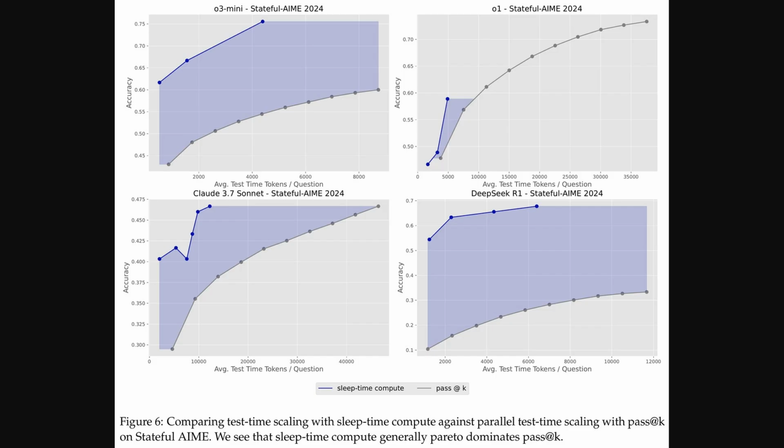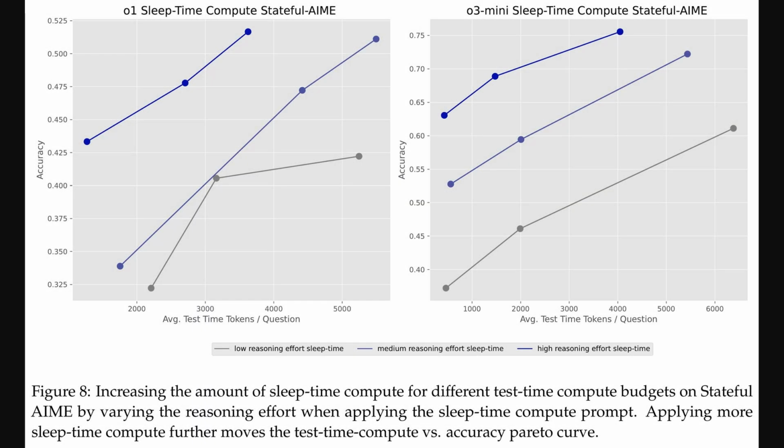The blue lines, representing sleep time compute, generally dominate the gray pass at K lines, meaning you get better accuracy for the same amount of test time compute. So this really reinforces that sleep time compute holds an advantage over parallel scaling too, at least on these math reasoning tasks.